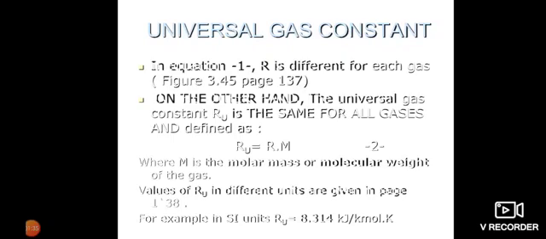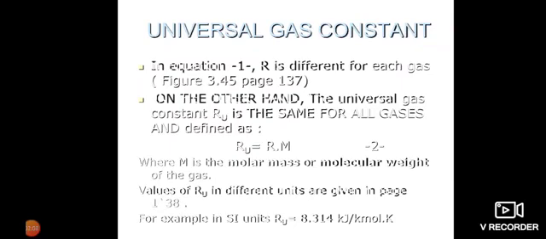Now, the gas constant R in the previous equation is different for each gas. On the other hand, the universal gas constant Ru is the same for all gases, and it is defined as Ru is equal to R times M. Okay, where M is the molar mass or molecular weight of the gas.